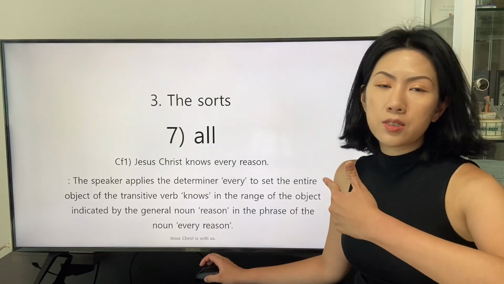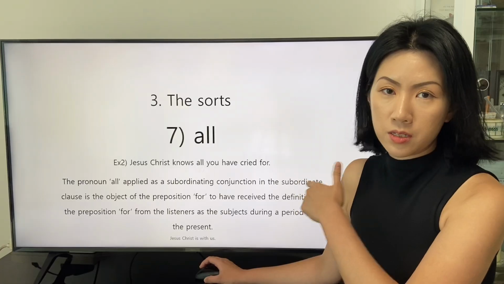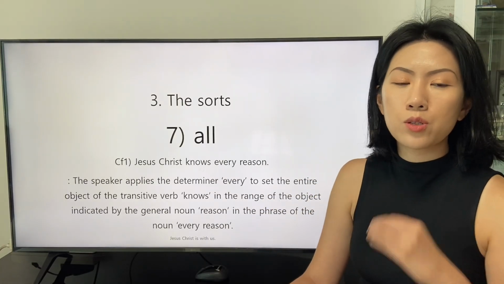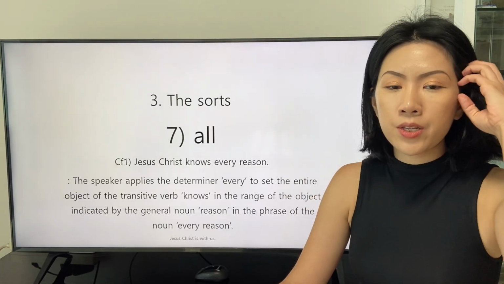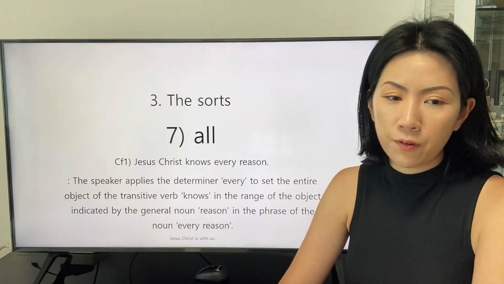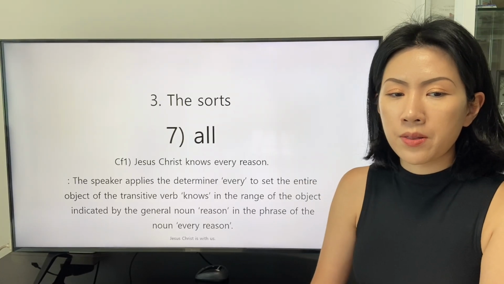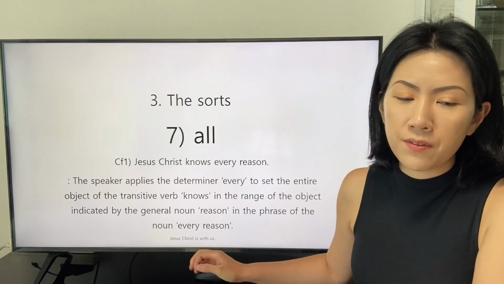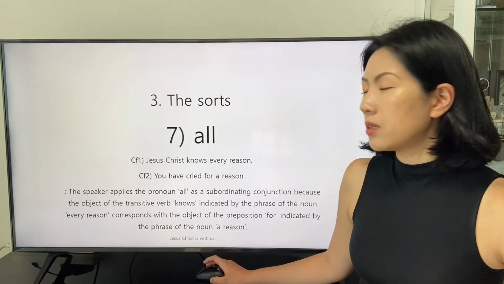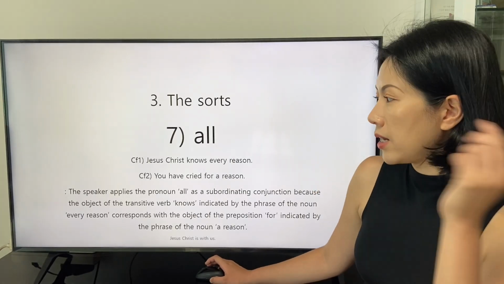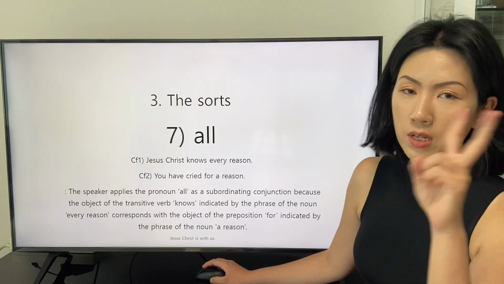The first sentence that became the main clause of this example is this. Jesus Christ knows every reason. The speaker applies the determiner every to set the entire object of the transitive verb knows in the range of the object indicated by the general noun reason in the noun phrase every reason. And there is one more clause, that is the second sentence. This became the subordinate clause of the second example.